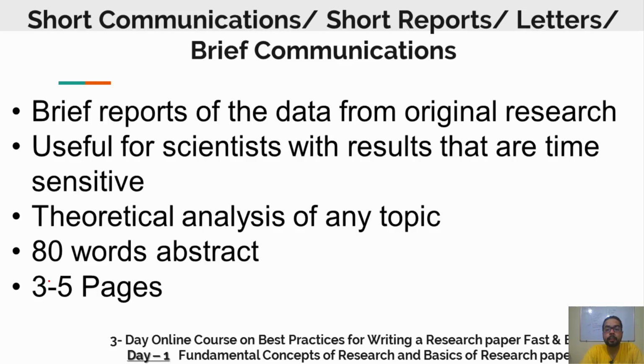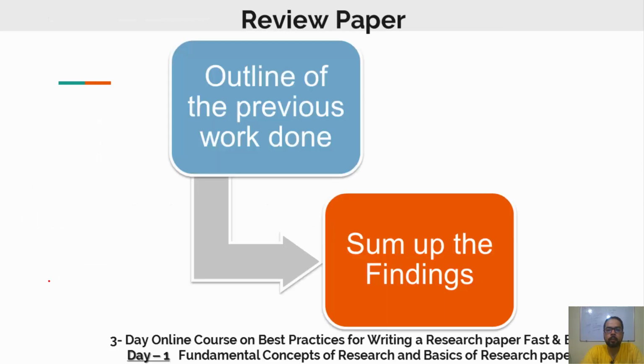Normally peer review takes 3 to 5 months, but we cannot wait for so long for that. So these kind of topics for which we need to tell that information to others in a very short time, that kind of papers are called short communications. Now the review. So this is just the outlining or the summary of the work done in your field in the previous time.